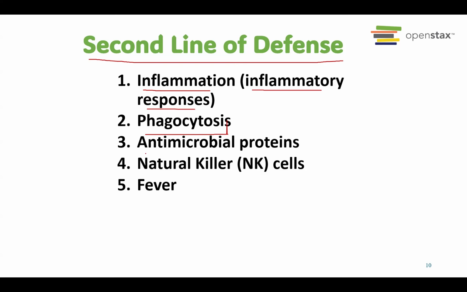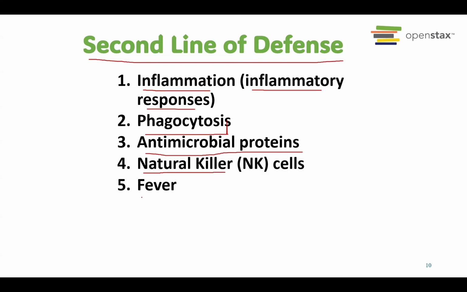Also, we will produce antimicrobial proteins in the second line of defense. We will learn later what types of antimicrobial proteins will be produced. And then there are also T cells that act as natural killers. These produce toxins that destroy the pathogens present inside our body.